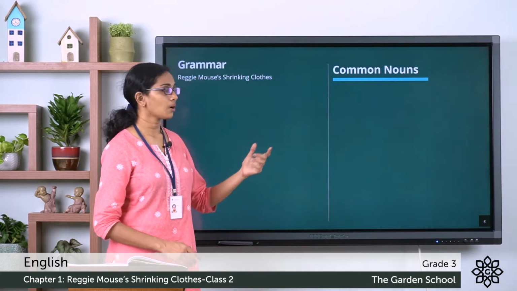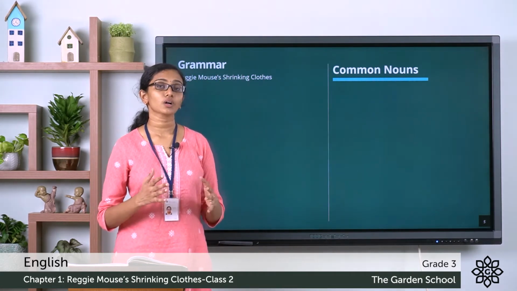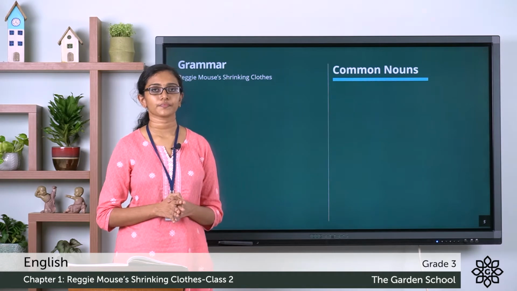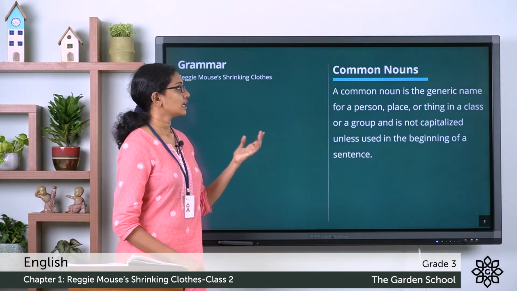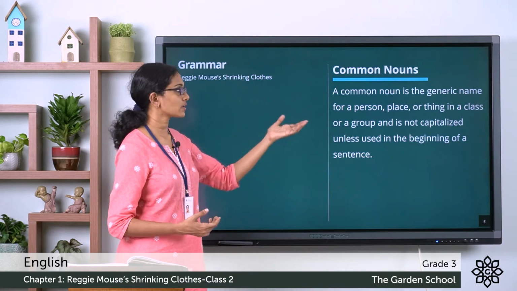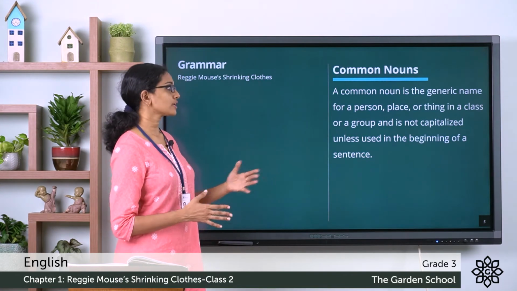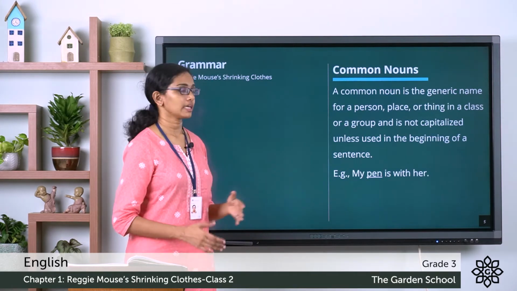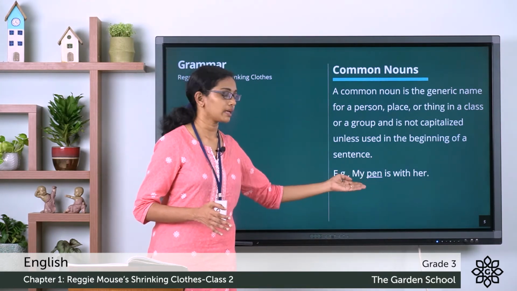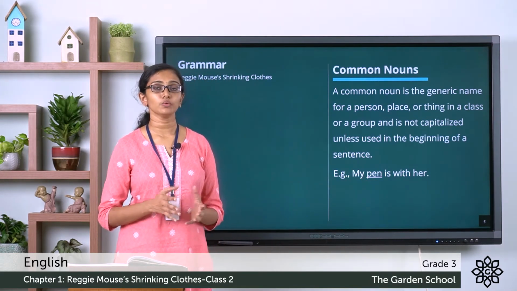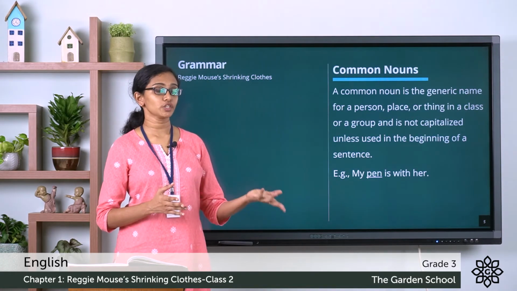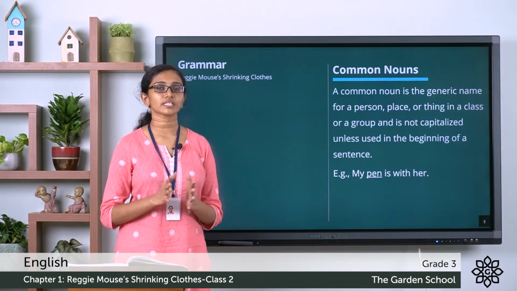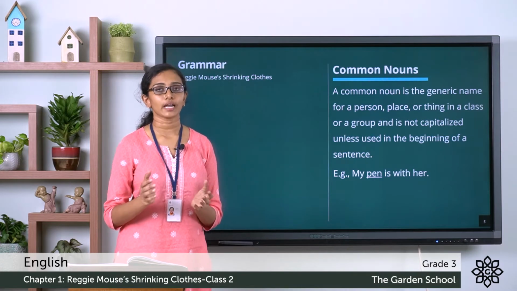Now, the second type, common nouns. Common nouns are common names given to identify person, place, thing, quality or action. So, a common noun is a generic name for a person, place or a thing in a class or a group and is not capitalized unless used in the beginning of a sentence. Like when you say, my pen is with her. The word pen is a common name given to all pens. It does not specify which pen or whose pen or what kind of pen, but it identifies that thing as a pen. So, it's a common noun.